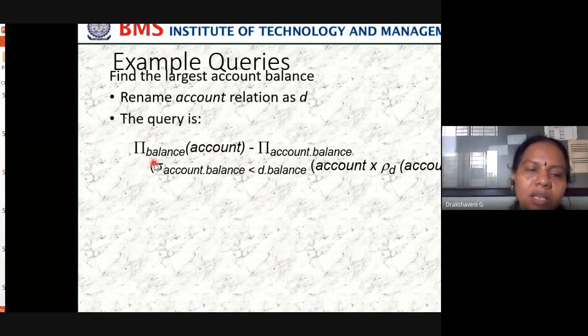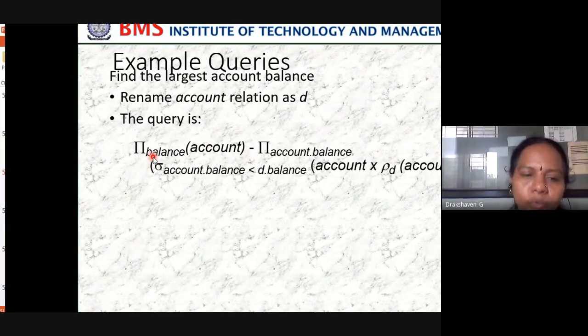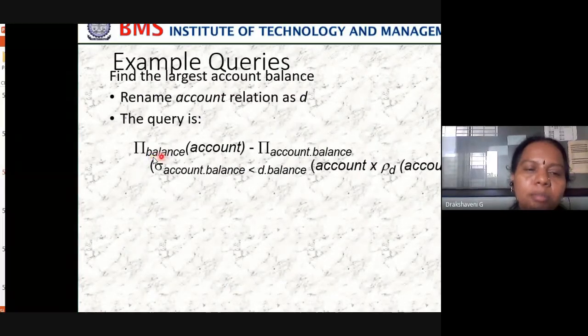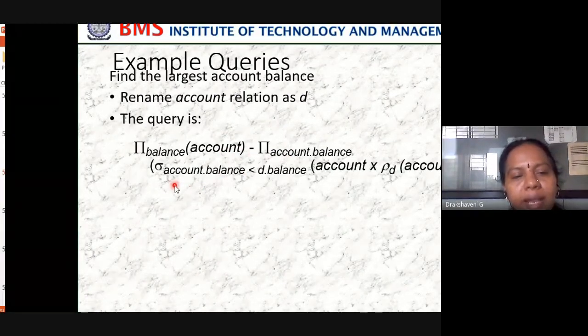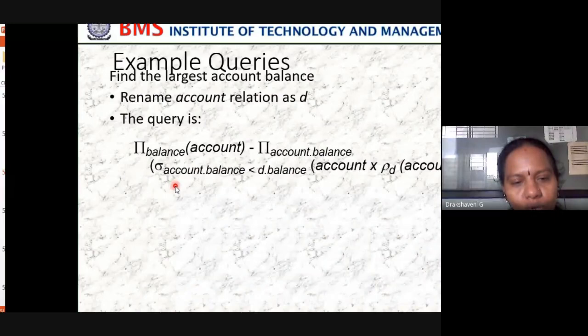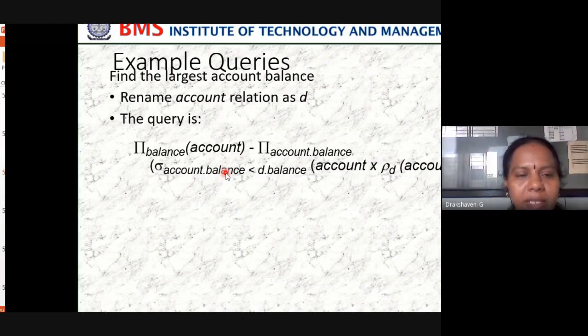Account balance. I want one column. Which column? Balance column. From which table? Account table. Minus. So what I am doing? In that I want to select only those rows where the balance is greater than the account balance. Only those rows.